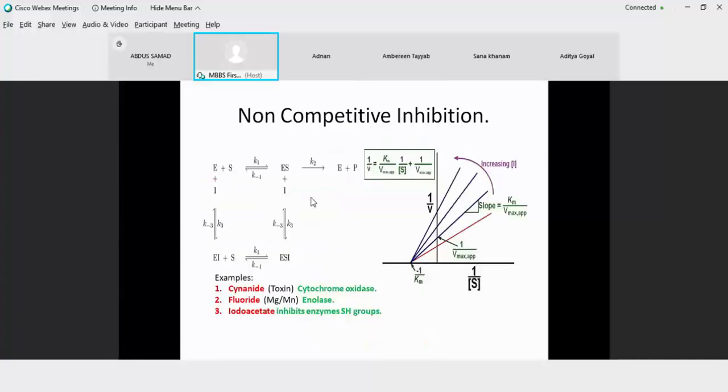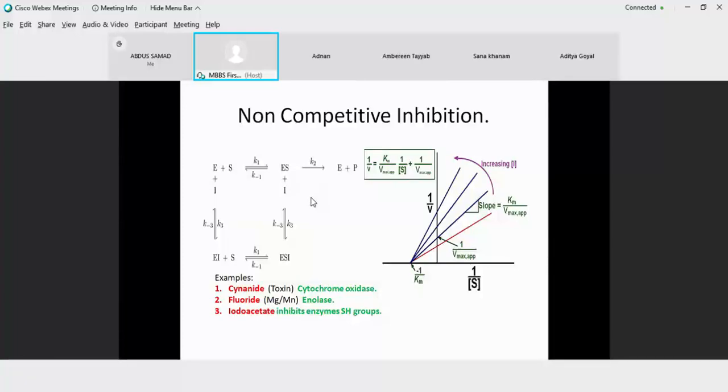Now if we look at the schematic representation of a non-competitive inhibition, the upper part represents that in a normal course, the enzyme would combine with the substrate to form an enzyme substrate complex, giving rise to a free enzyme and the product. Now, if the inhibitor is present, it can bind to the free enzyme as well as to the enzyme substrate complex because the binding site is not the active site. So this scheme is very different from the competitive inhibition.